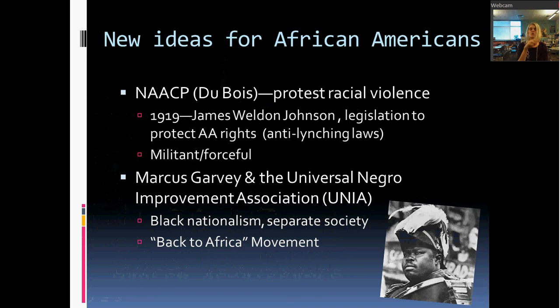And he really supported this Black nationalist movement, where he basically said, if we want to be treated like equals, we need to have a separate society. So he didn't want to integrate. He actually wanted to segregate because he wanted to have societies of only Black people, where only Black people lived together. And he said, where better for Black people to congregate than in Africa, where we are from. So he starts a movement known as the Back to Africa movement, where he's trying to get Black people to move back to Africa and form these separate societies away from white people in Africa.